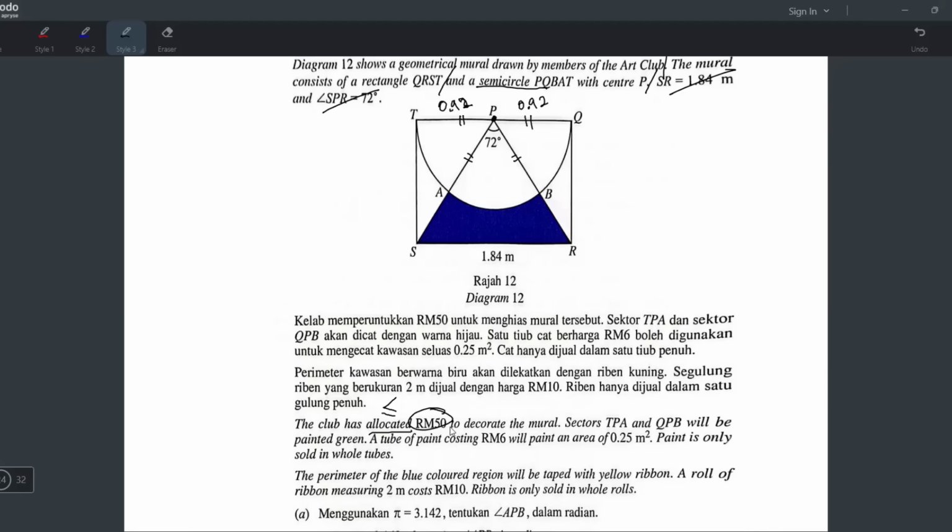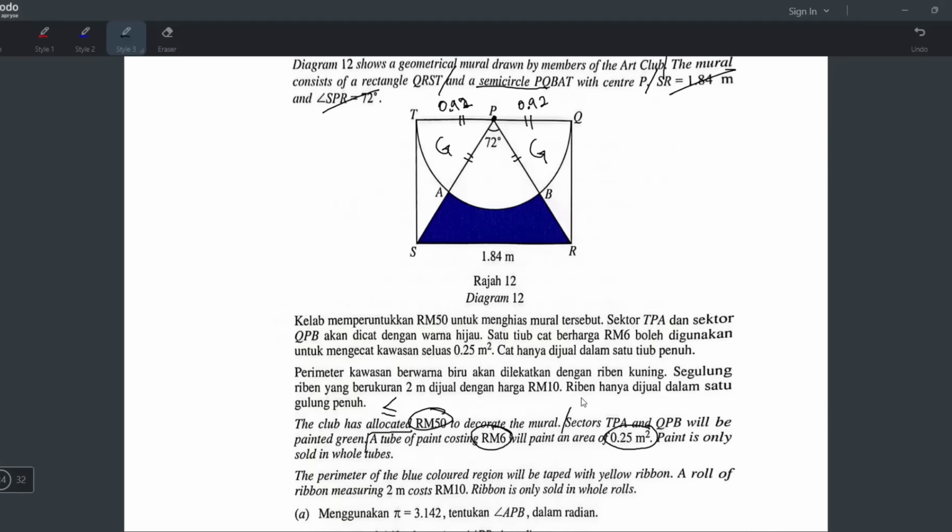Okay. So allocate 50 ringgit to decorate the mural. Sector TPA and QPB will be painted green. Where? Sector TPA, this one painted with green, and then QPB sector also green. So QPB here I put the color green. A tube of paint costing 6 ringgit will paint an area of 0.25 meter square. Oh, that means later we have to find the area of the sector. You have to find the area of sector, then divide by 0.25 and multiply by 6, to get the RM cost. So later we confirm have to find the area of sector.